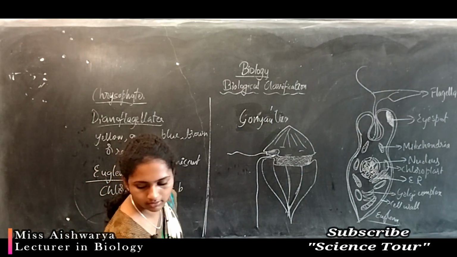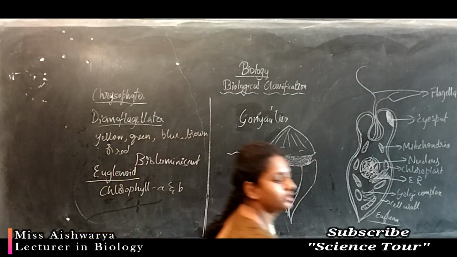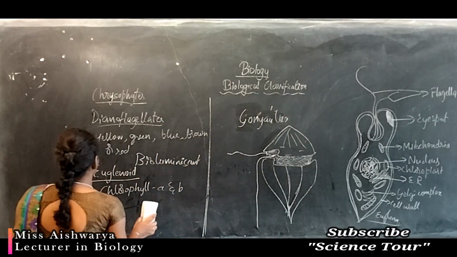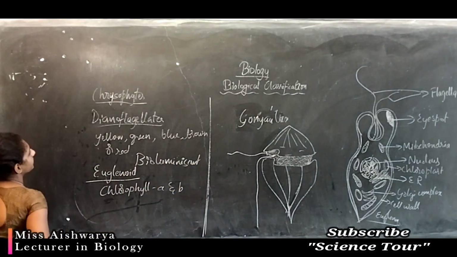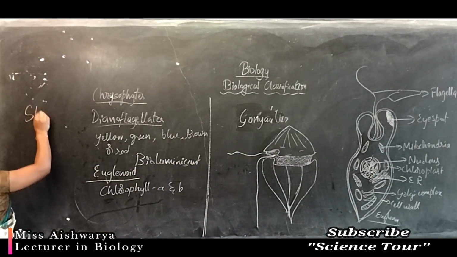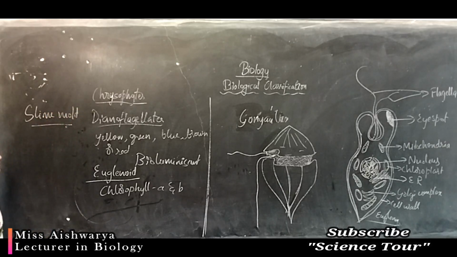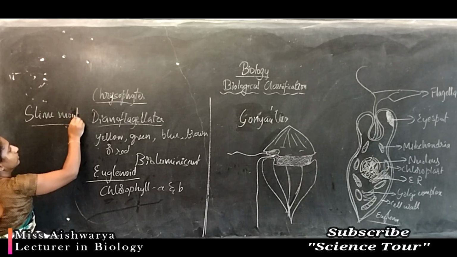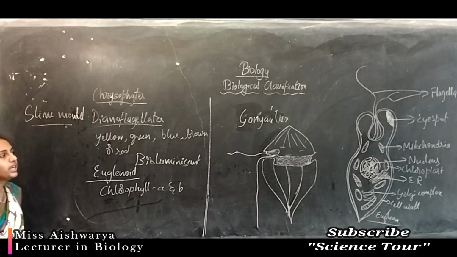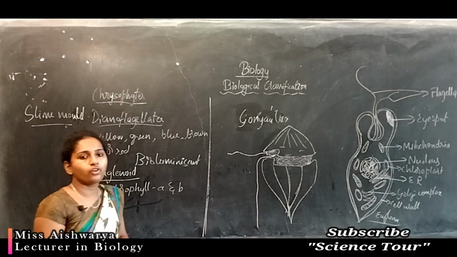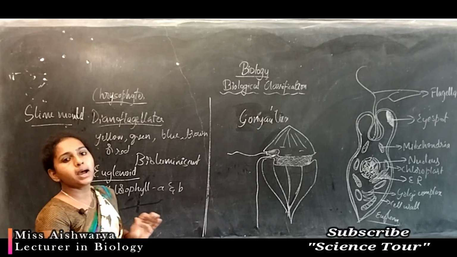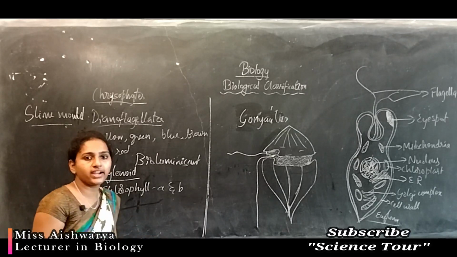Next comes one more division, that is slime mold. These are another type of organism which grow as saprophytic organisms.